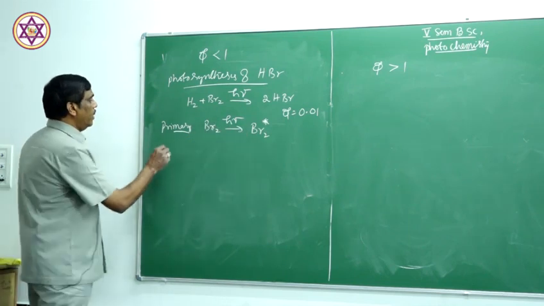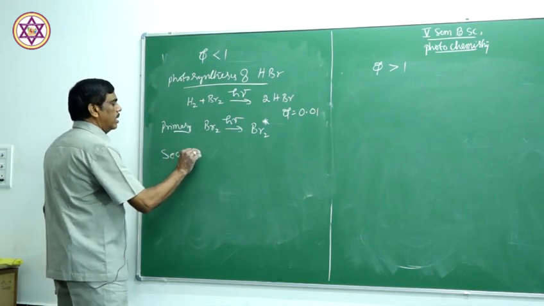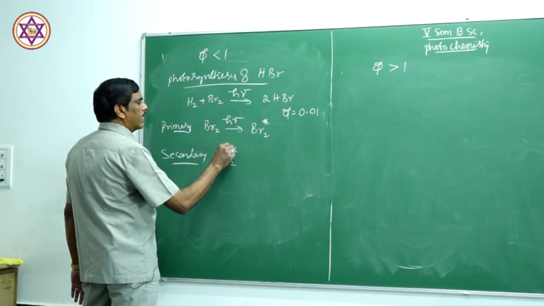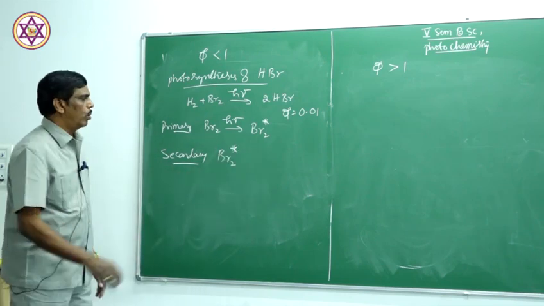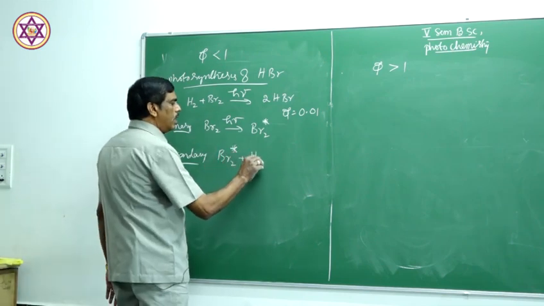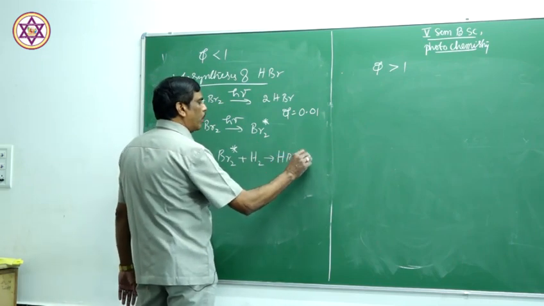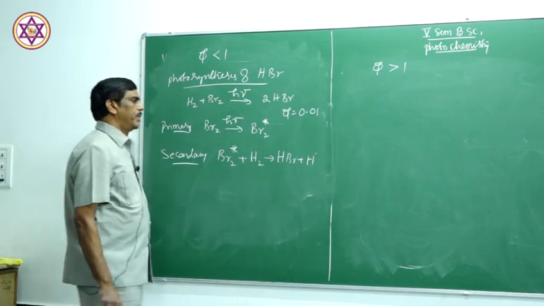But in the secondary process, what happens? This excited bromine reacts with the hydrogen to form hydrogen bromide, and it produces a free radical H dot.